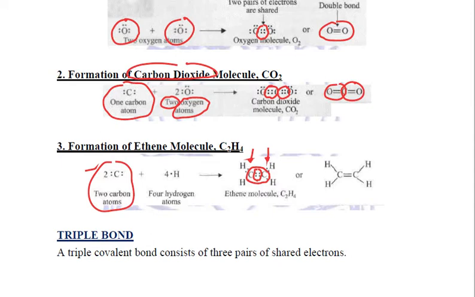So they will combine with 2 hydrogen each, sharing one electron. Why? Because hydrogen has only one valence electron, it cannot share more than one. So now this carbon sharing 2 electrons will form a double bond with the other carbon, and both sharing one electron each with hydrogen will form single bonds with hydrogen. So this is how an ethene molecule is formed. The formula is C2H4. These are a few examples of the formation of double bonds between compounds.